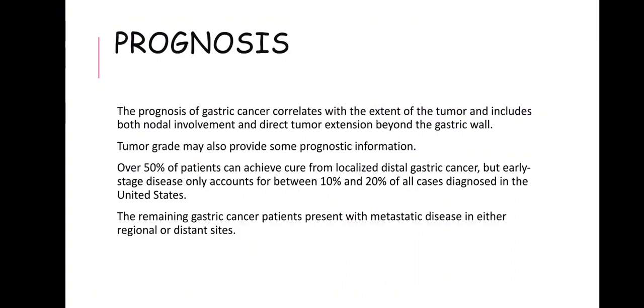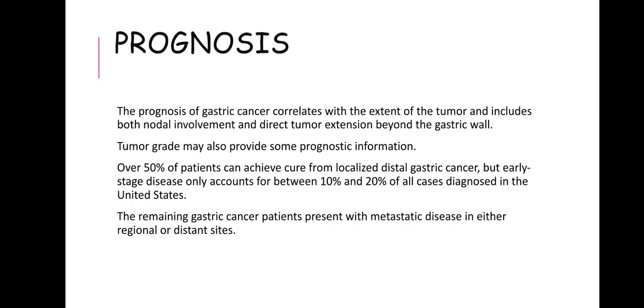Prognosis. So prognosis of gastric cancer correlates with the extent of the tumor and includes both nodal involvement and direct tumor extension beyond the gastric wall. Tumor grade may also provide some prognostic information. Over 50% of patients can achieve cure from localized distal gastric cancer, but early stage disease only accounts for between 10 and 20% of all cases diagnosed in the US.